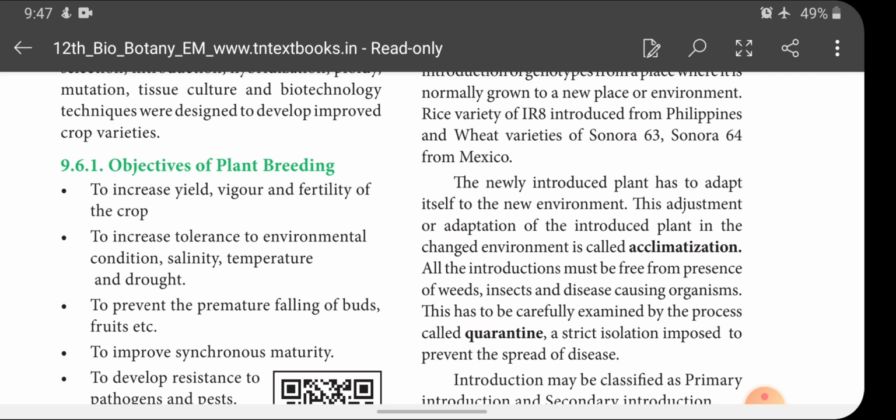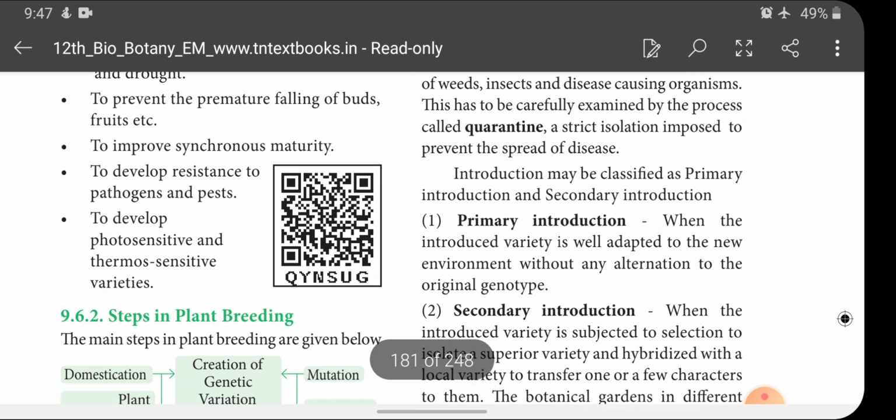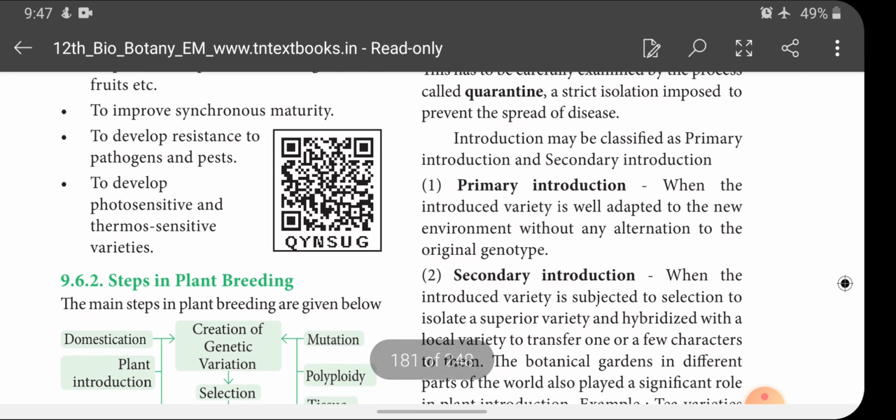Before introducing into India, we must check the seeds or saplings to be free from the presence of weeds, insects and disease-causing organisms. So to screen all those things, then only we introduce the variety, and such procedures are called quarantine procedure. Then introduction may be classified as primary introduction and secondary introduction.